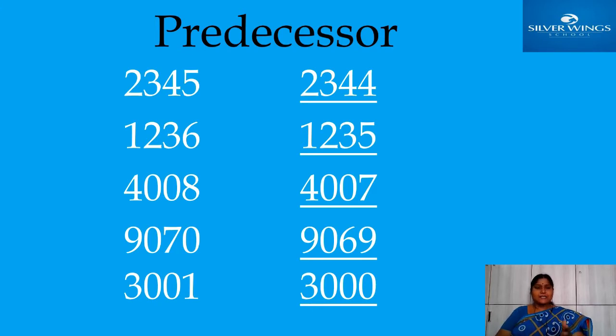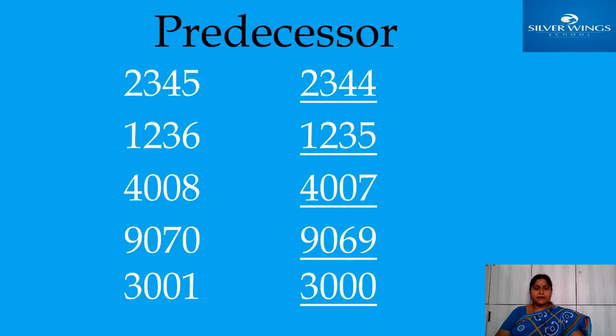All other places are the same: 4 is in tens place, 3 is in hundreds place, 2 is in thousands place. You should write the same digits, and instead of 5 you should write the just before number of 5, that means 4. Then the predecessor of 2345 is 2344. Okay, it's very easy.